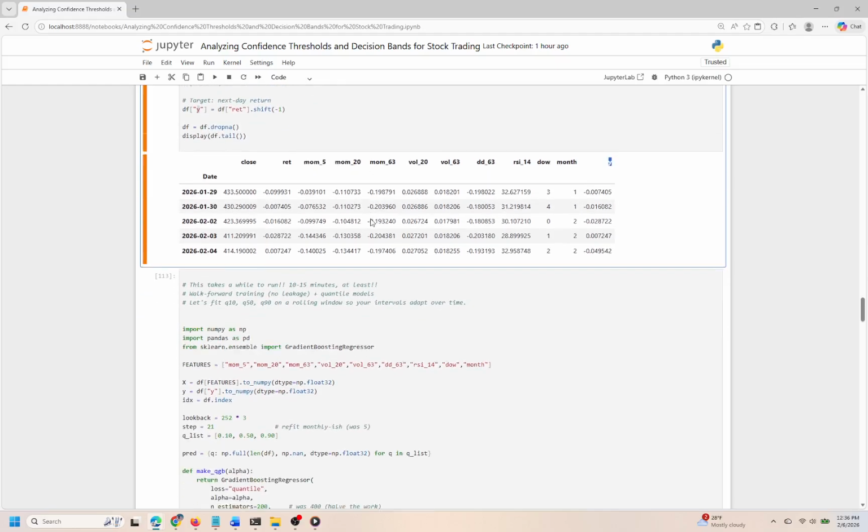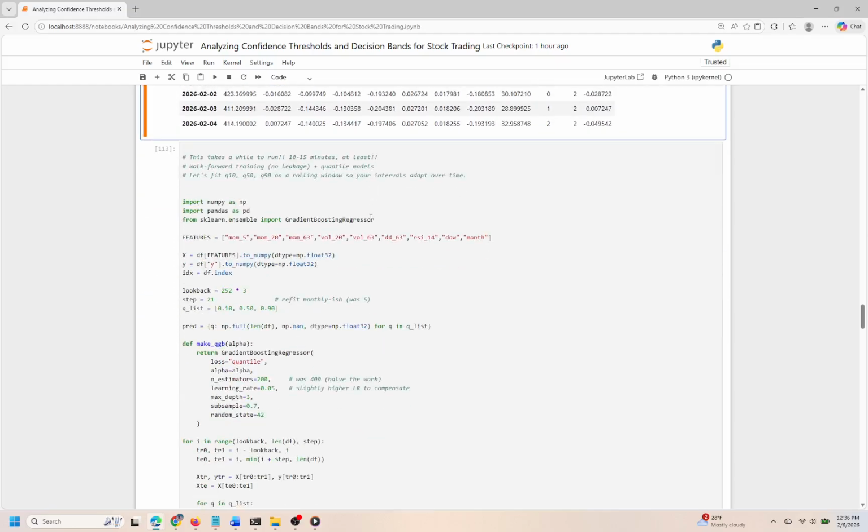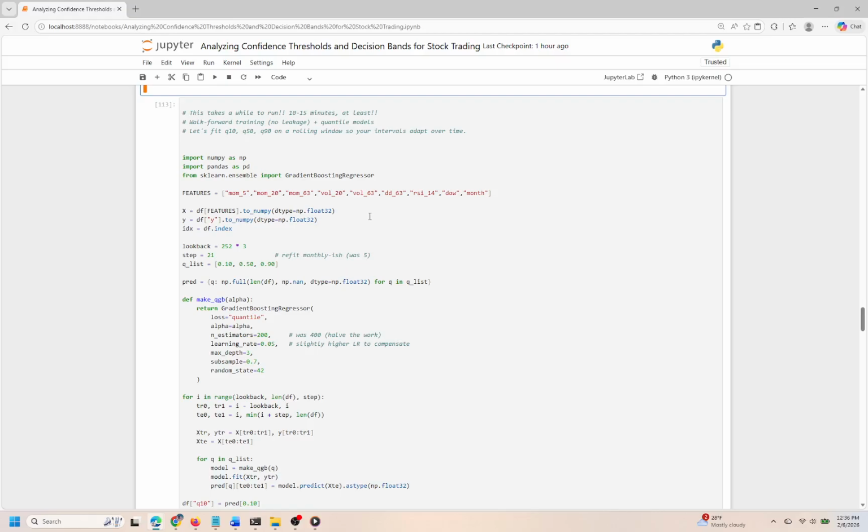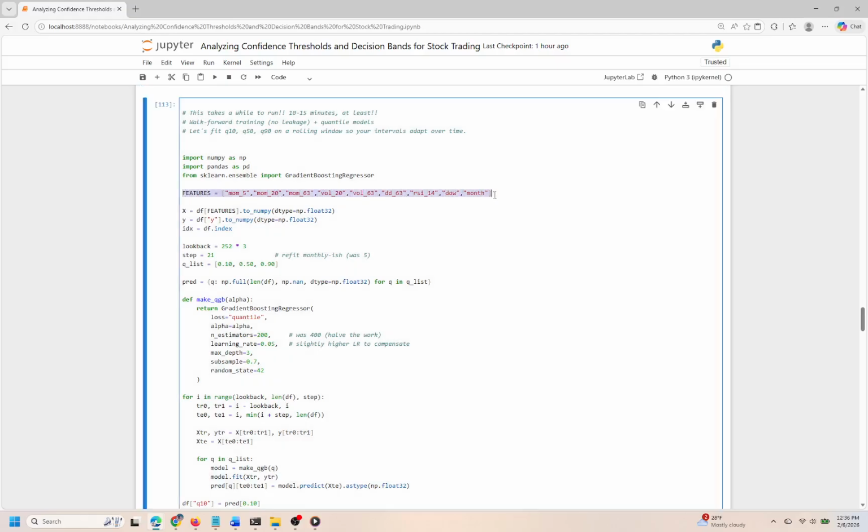Cell 9. In this cell, we're diving into a more sophisticated approach for forecasting, utilizing a walk-forward training strategy combined with quantile regression models. This method is particularly important because it helps avoid any potential leakage from future data, creating forecasts that adapt to the dynamics of the dataset over time. To start, we're defining a set of features which are relevant to our forecasting. These include momentum indicators, volatility measures, drawdown, and seasonality elements like the day of the week and month. The input data is then neatly organized into arrays for both features and target values to facilitate model training.